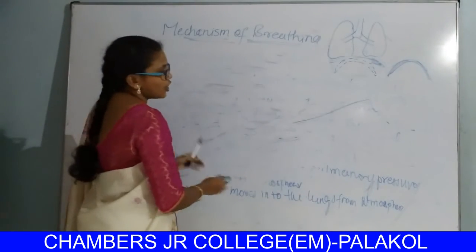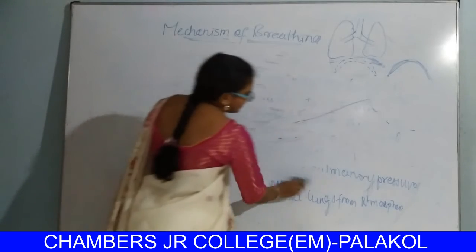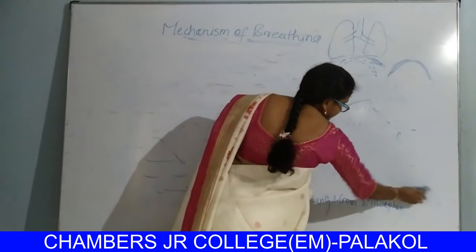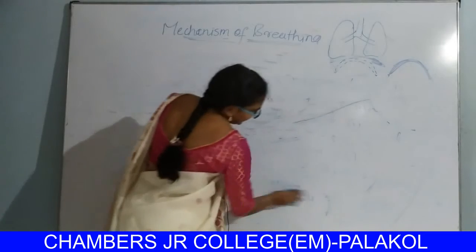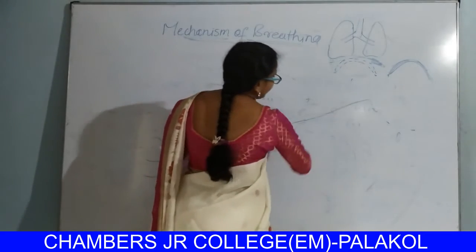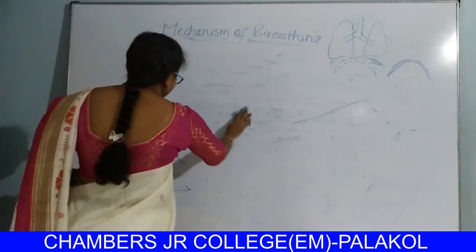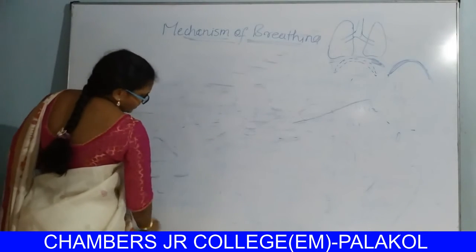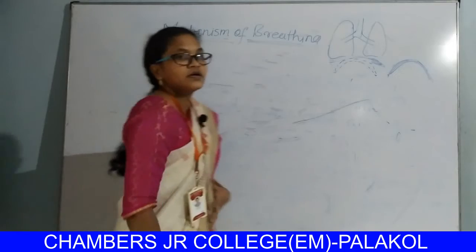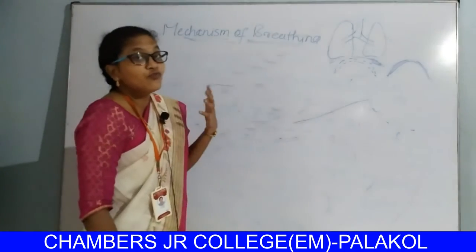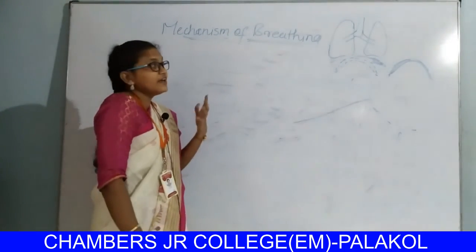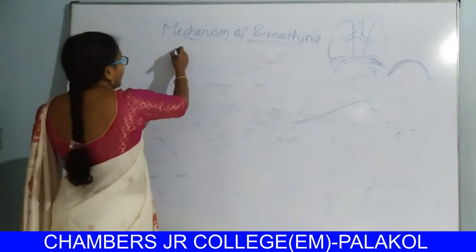The contracted diaphragm and external intercostal muscles relax. Due to the relaxation of the external intercostal muscles and diaphragm, the diaphragm reaches its original state. So, expiration.